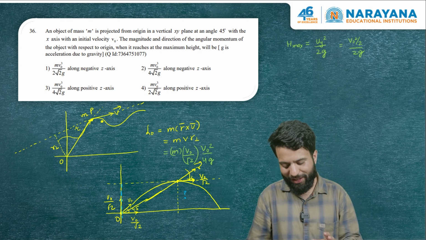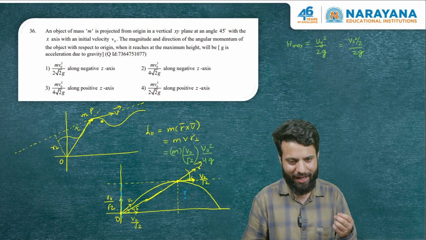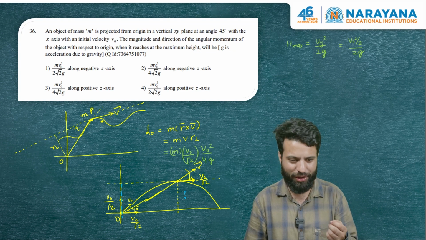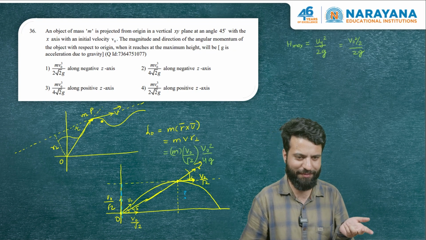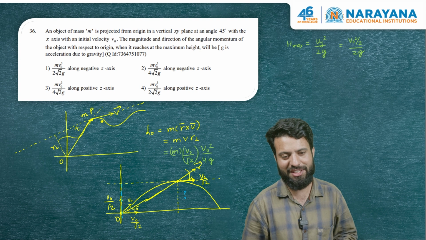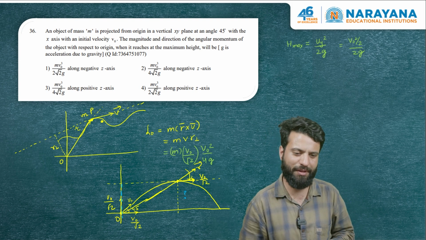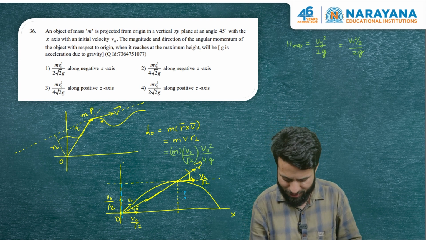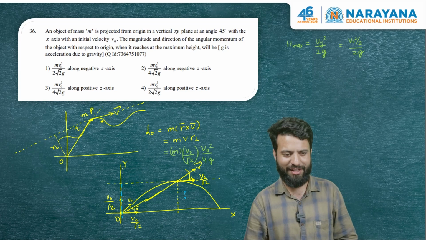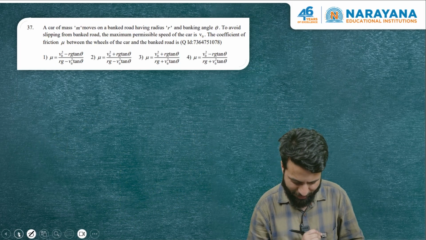So angular momentum magnitude is m v naught whole cube divided by root 2 times 4g, and as far as direction is concerned, it is into the plane of the paper. Into the plane of the paper here means negative z axis. So that completes this question. Let us go to the next one.